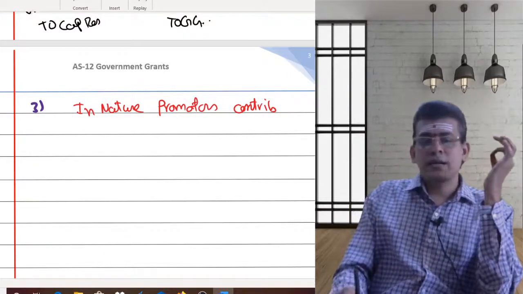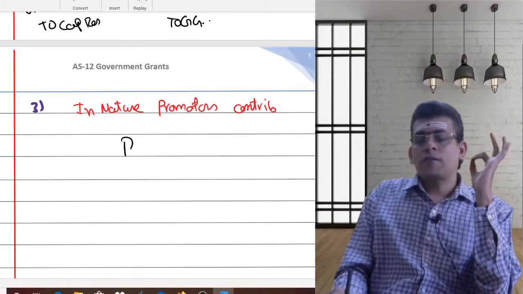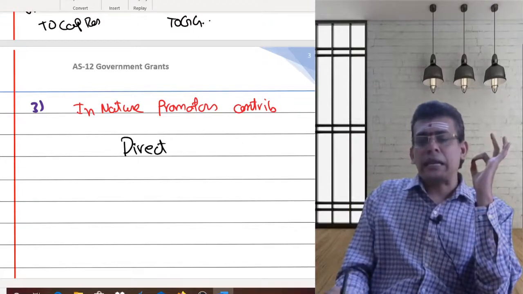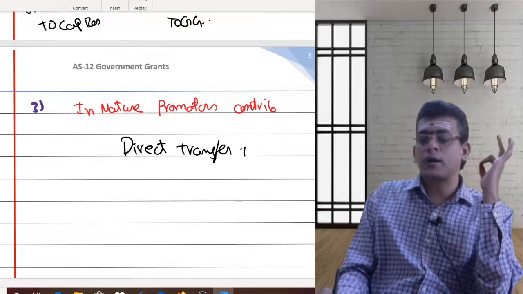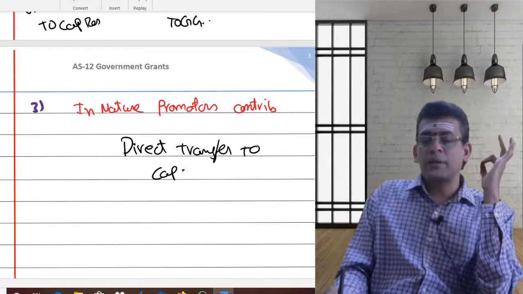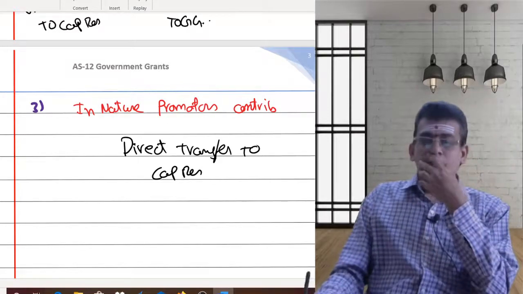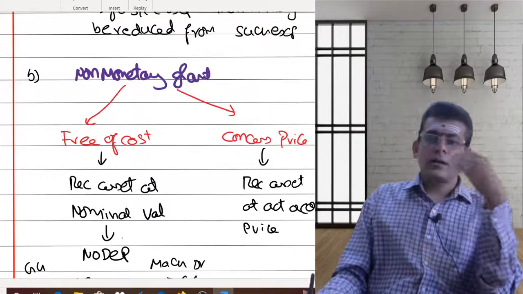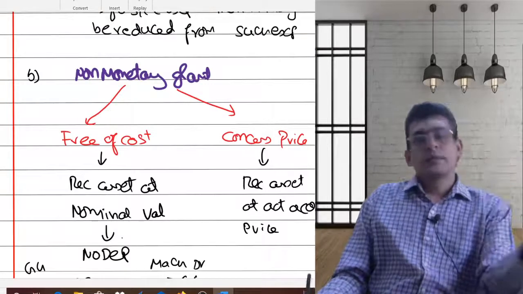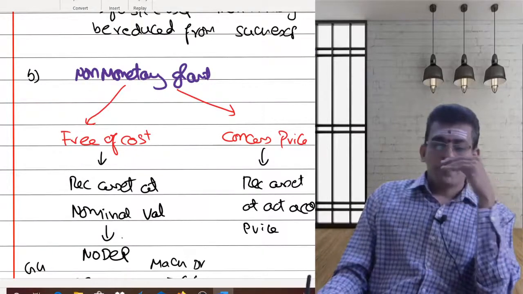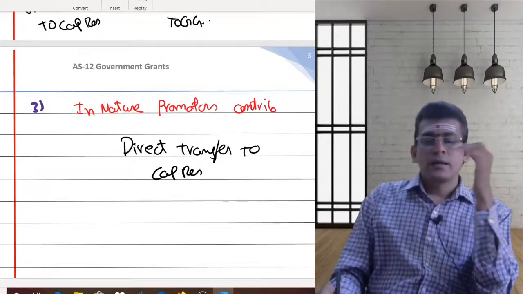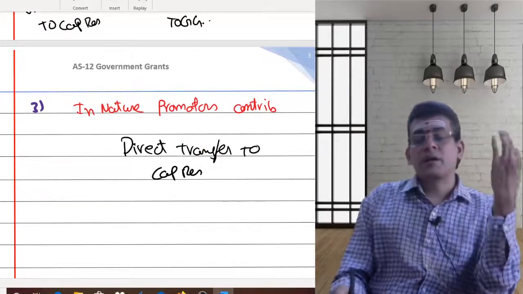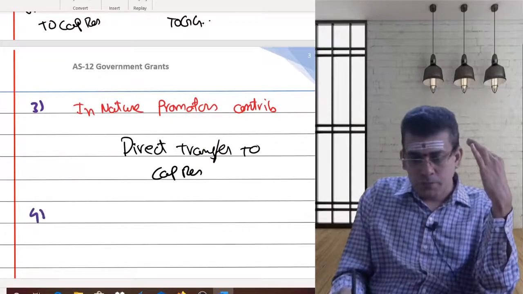The standard clearly says, very simply, whatever grant you are getting, directly transfer it without any hesitation to capital reserve. Whenever you are getting a non-monetary grant, you first recognize it as an asset and then transfer to capital reserve. But in the case of promoter's contribution, I will transfer it directly to capital reserve. That is the accounting treatment for promoter's contribution.